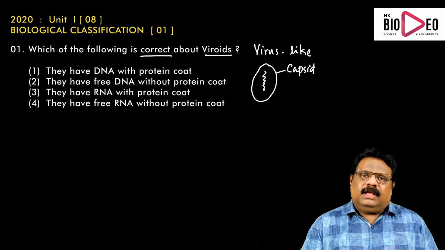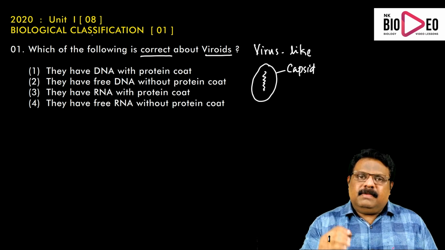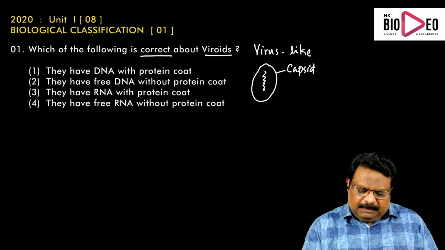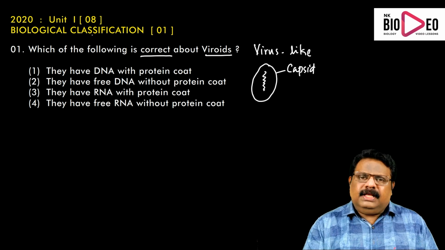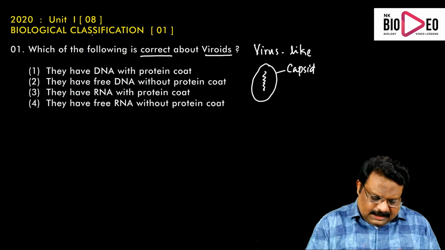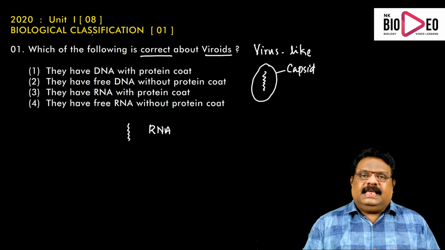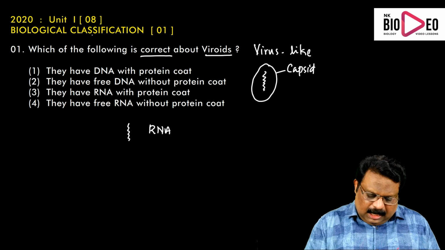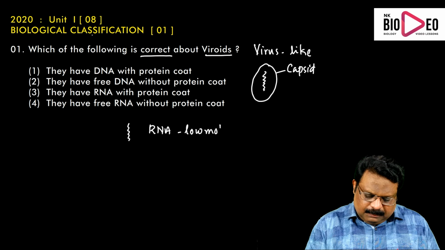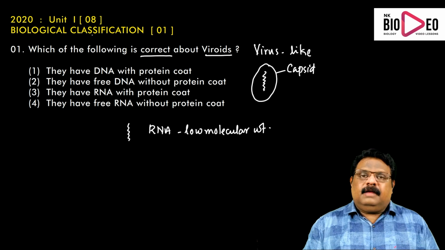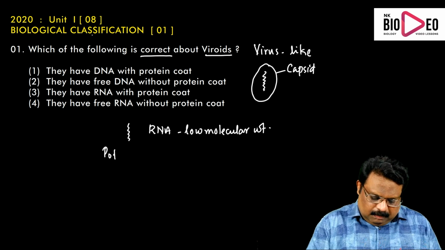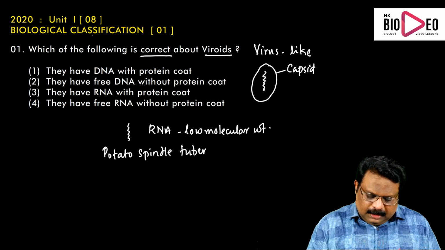Here there is a chemical which is very similar to a virus, causing a particular type of disease, but its structure is simpler. It is only a genetic material, a naked RNA. That means the covering, the capsid, is absent. It is an RNA of low molecular weight causing a particular type of disease. The disease is called potato spindle tuber disease.